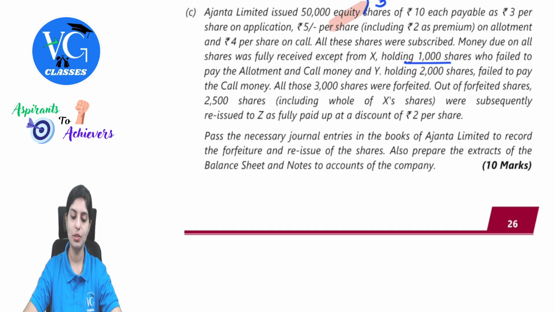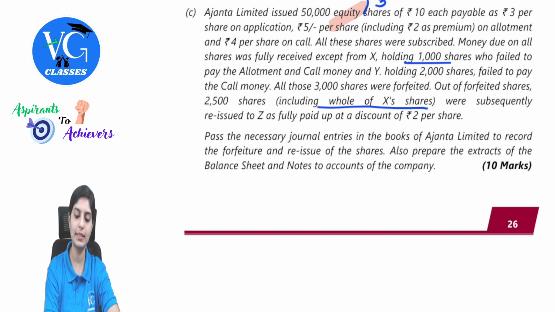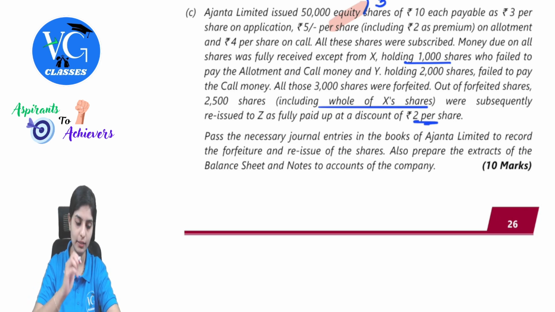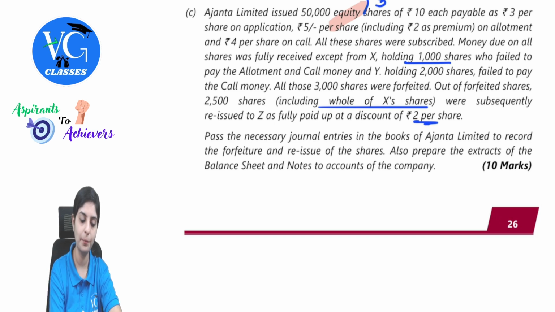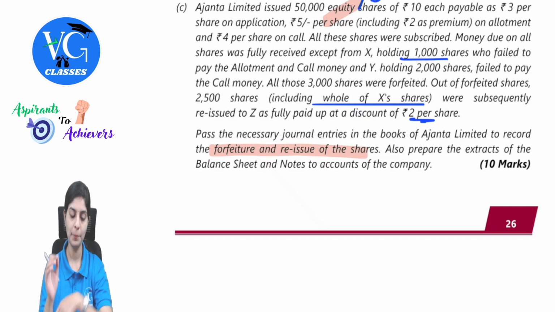All those 3,000 shares, that is 1,000 held by Mr. X and 2,000 of Mr. Y, were forfeited. Out of forfeited shares, 2,500 shares, including the whole of the excess shares, were subsequently reissued to Z as fully paid up at a discount of rupees 2 per share. Pass the necessary journal entries in the books of Ajanta to record the forfeiture and reissue of the shares. Also prepare the extracts of the balance sheet and notes to the accounts.